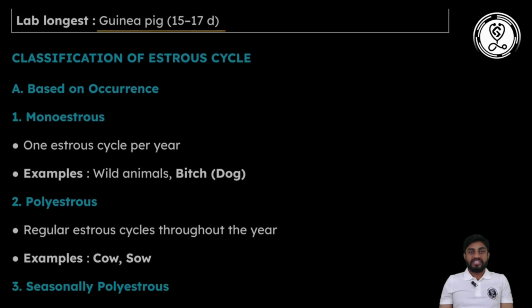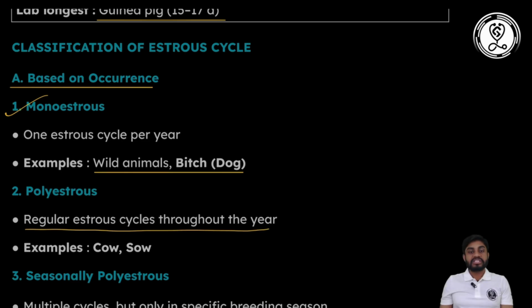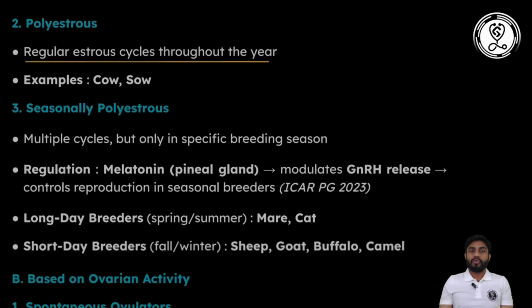Now, depending upon the estrous cycle, animals are classified into different categories. The first is based on occurrence, when the estrous cycle occurs. Animals in which the estrous cycle occurs only once a year are known as monoestrous animals, for example wild animals and bitches. But there are some animals in which the estrous cycle is regular, and such animals are known as polyestrous animals, like our domestic animals, cow, sow, etc.